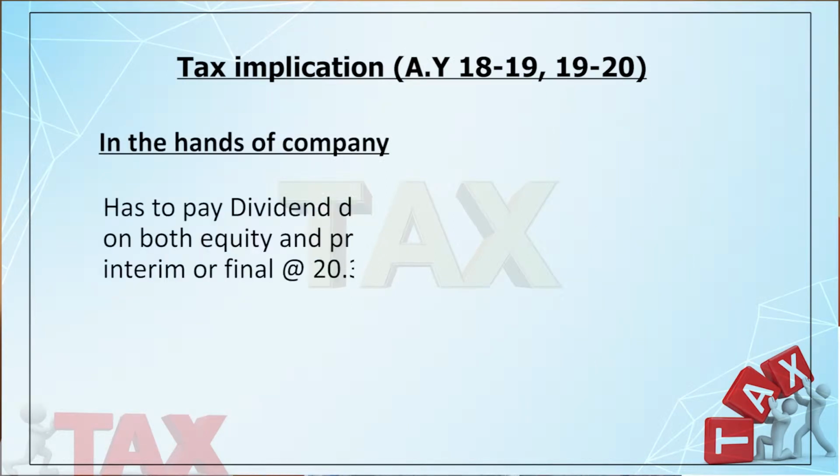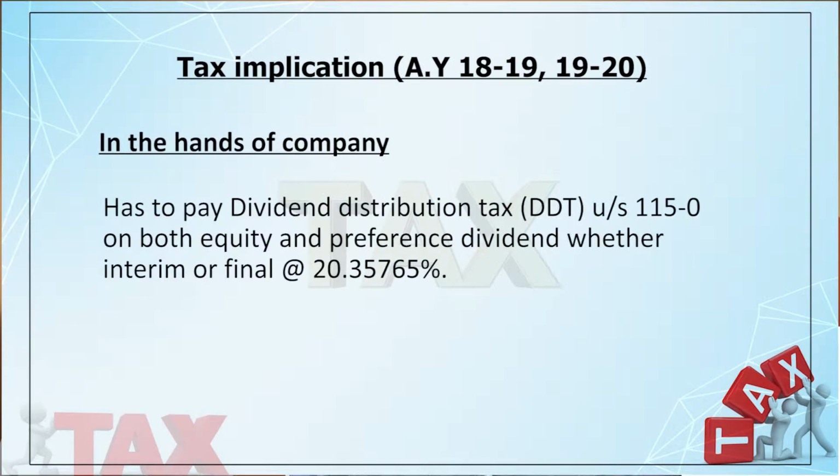The first implication, which is very important and which I will discuss in detail, is that the company has to pay a tax called dividend distribution tax on the amount of dividend it is distributing. Am I clear? So technically you will find that the company has to pay two taxes: one is the tax on its taxable income and one is the tax on the dividend. And that is covered under section 115O.